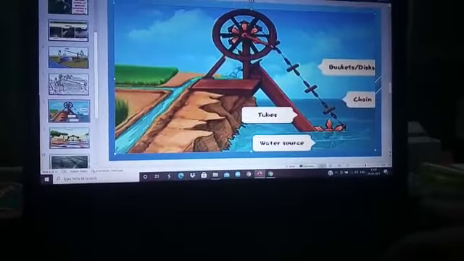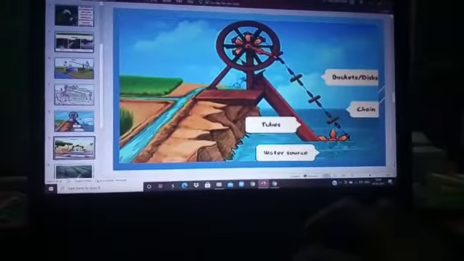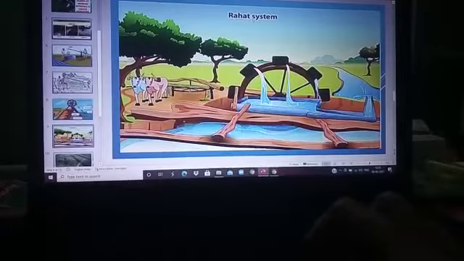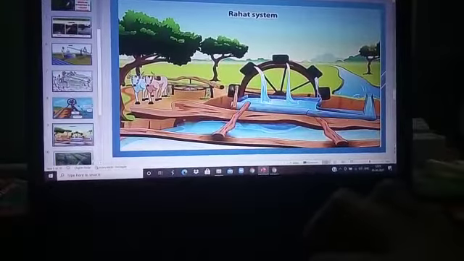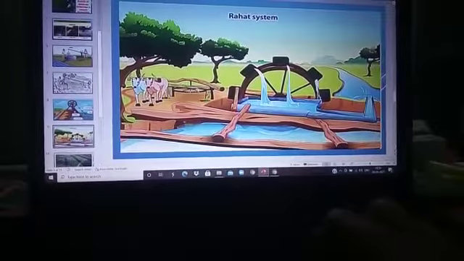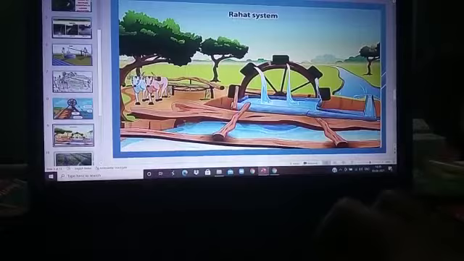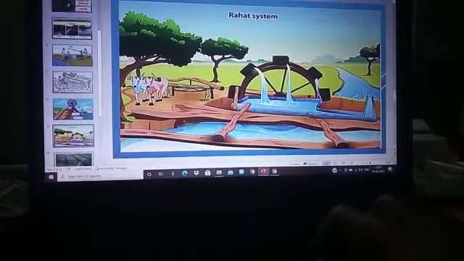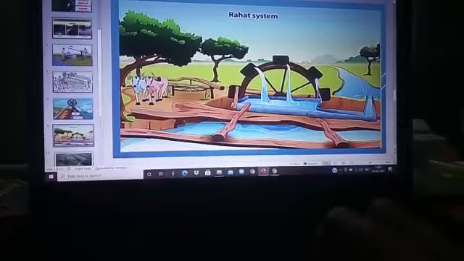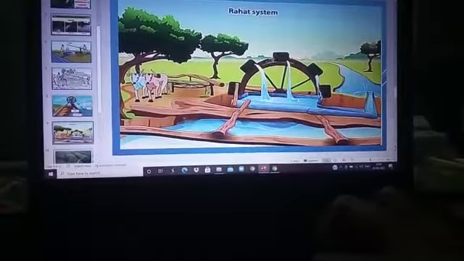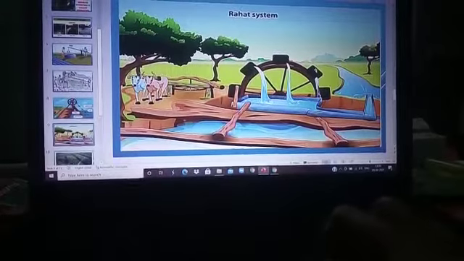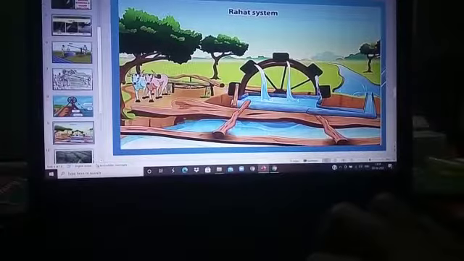The next method of irrigation is the Rahat system of irrigation. In the Rahat system of irrigation also, two wheels are connected with one another. One wheel is present above the soil surface. Another wheel is present above the water resource. The wheel which is present above the soil surface is connected with a bull. The wheel which is present above the water resource carries a lot of buckets. The two wheels are connected with one another.